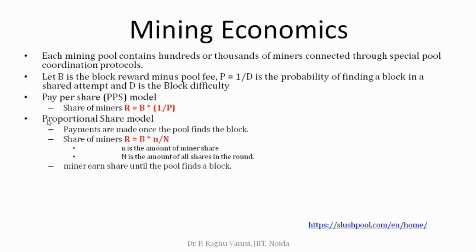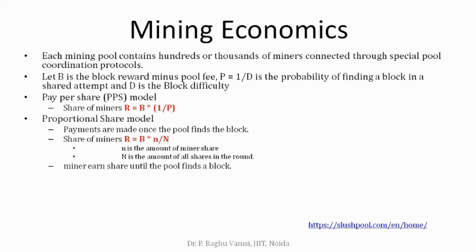Next model, the proportional share model. Payments are made once the pool finds the block. The miner share will be given like this: R is equal to B into small n by capital N. Small n is the amount of miner share, that is, how the miner contributed, whether he found only 2 leading zeros or 10 or 6 leading zeros; based on that, what is his share or contribution.